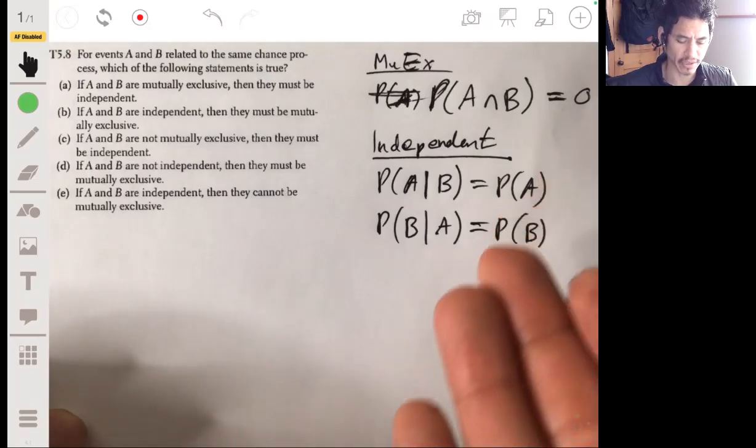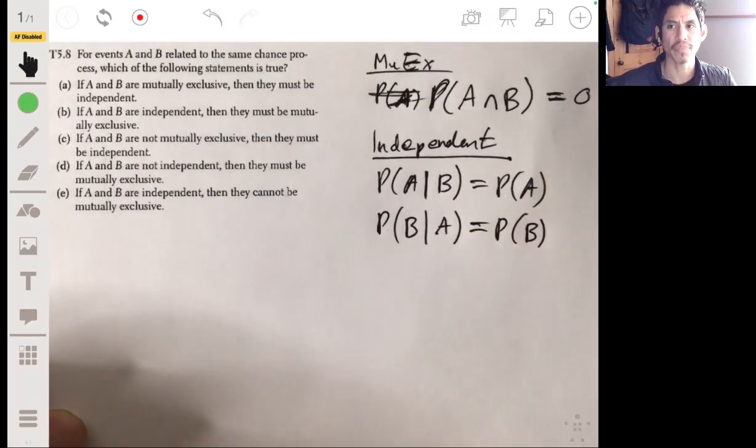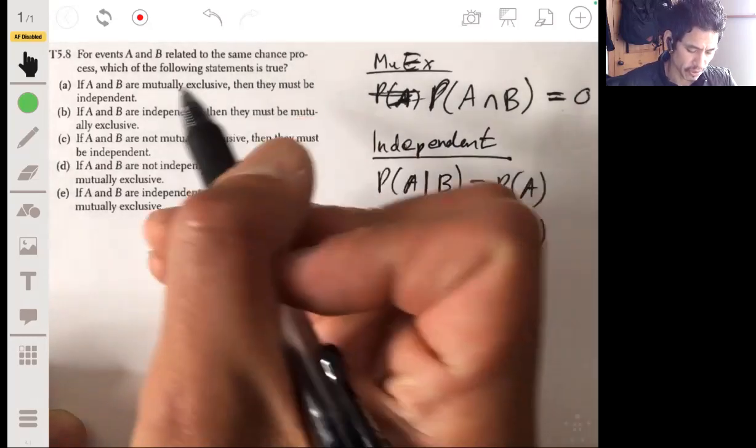It doesn't mean that they can't both occur. It just means the probability of each is not affected by the other one occurring. So it's not going to be A.